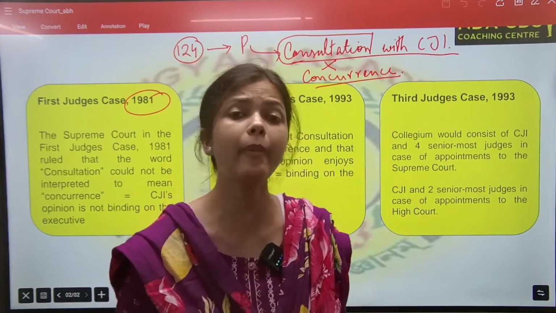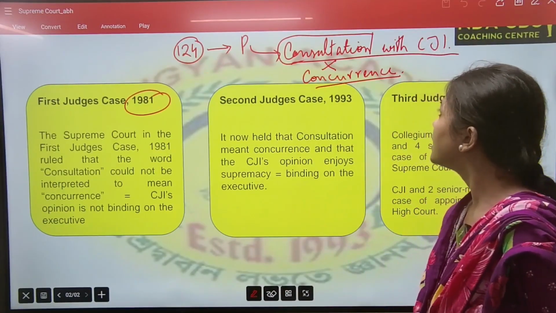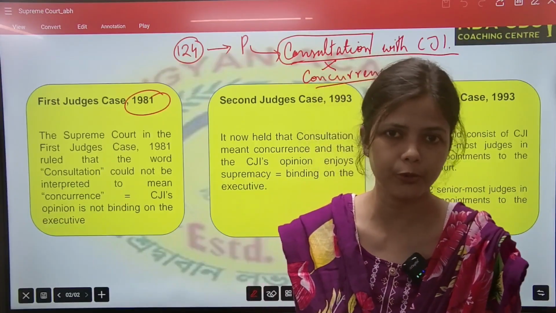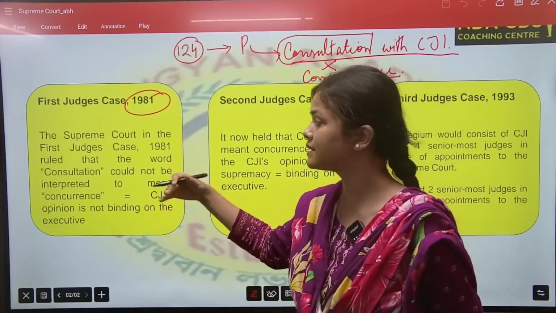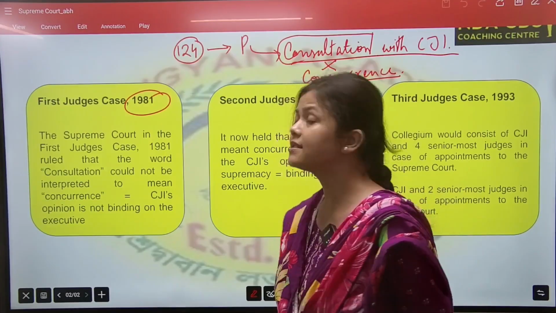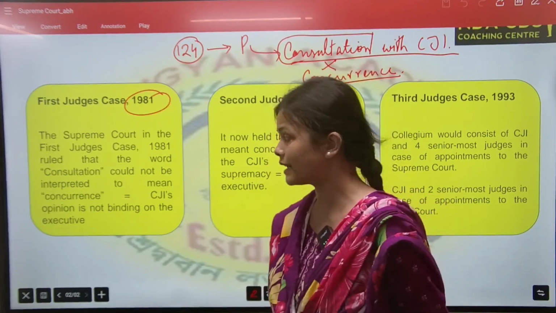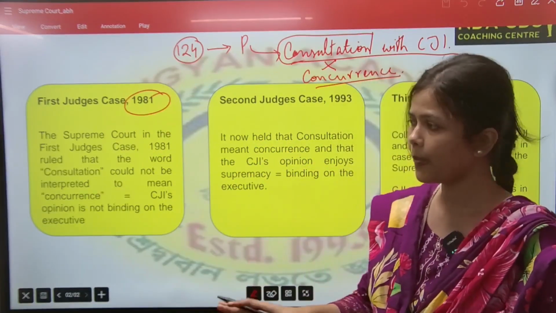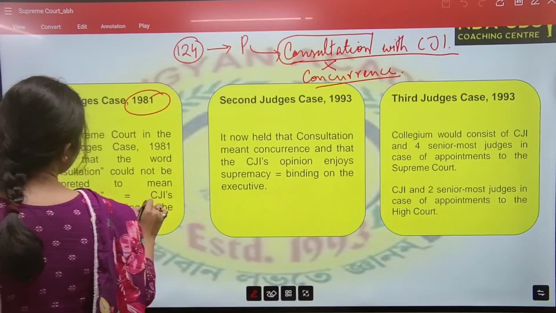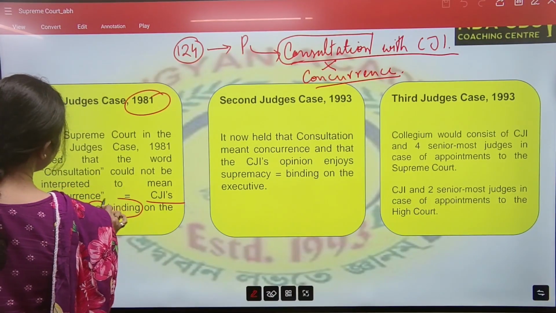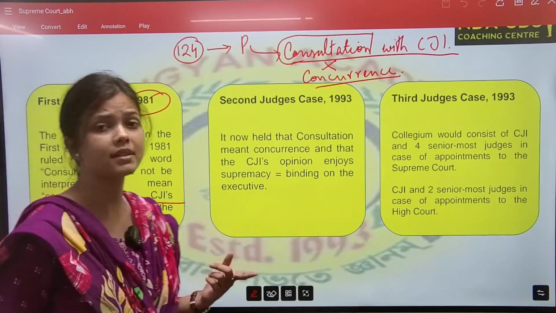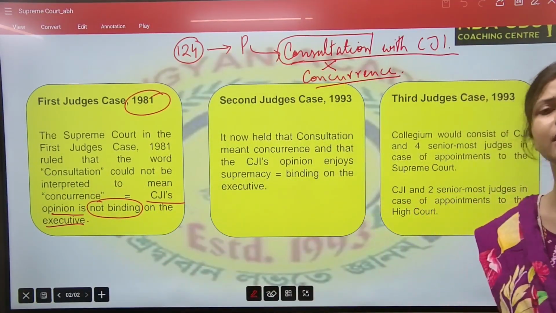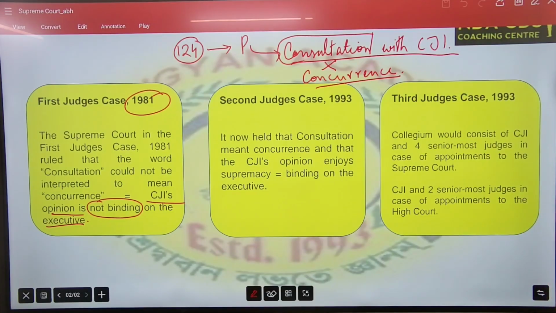So the President is independent to appoint anyone as the Chief Justice or Judge of the Supreme Court. Why? Because in the first judge case, it says consultation does not mean concurrence. That means the opinion given by the Chief Justice of India is not binding on the President. Simple. See, CJI's opinion is not binding on the executive. Here, executive means President. And we know the President acts on the aid and advice of the Prime Minister and his Council of Ministers, right? So in the first judge case, that is what happened.